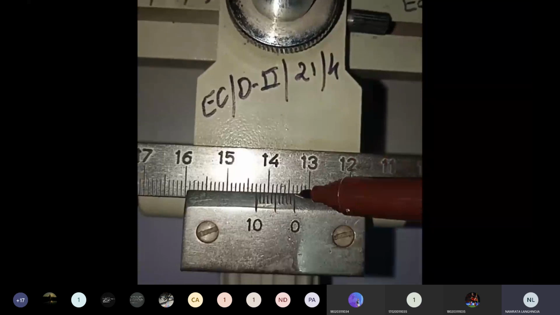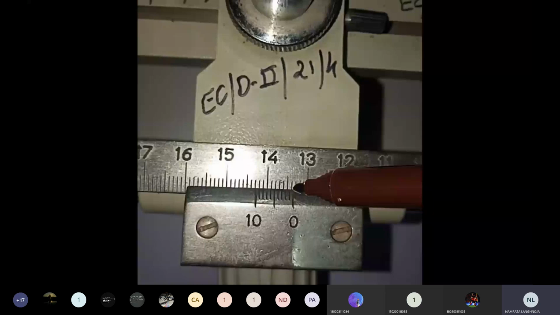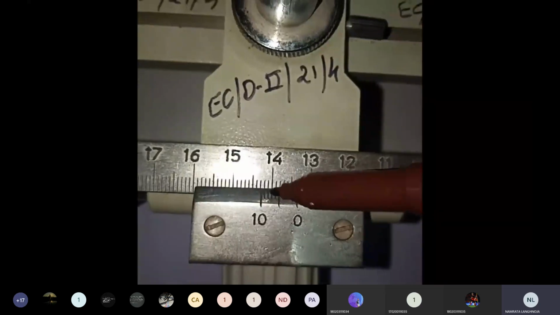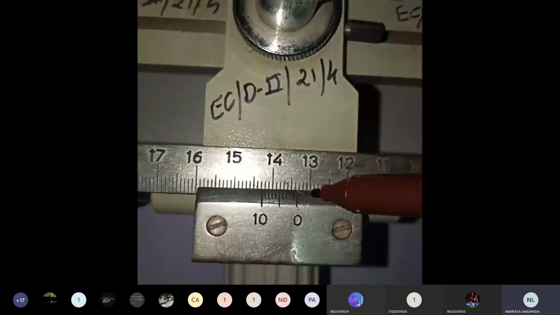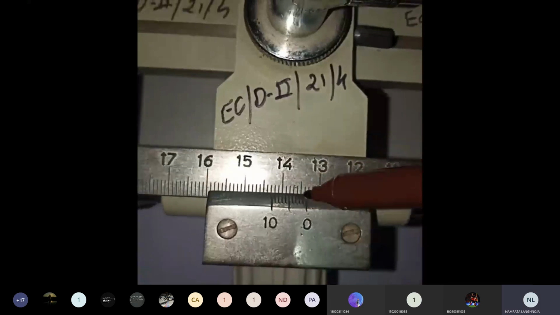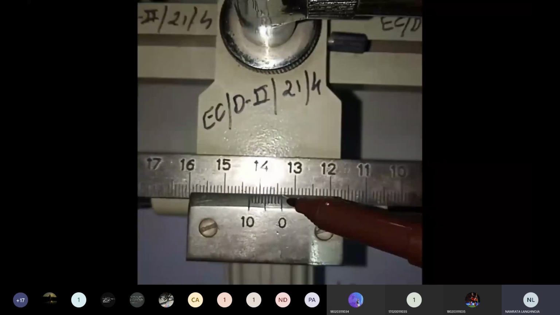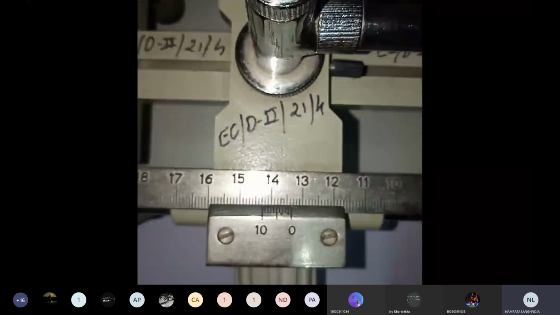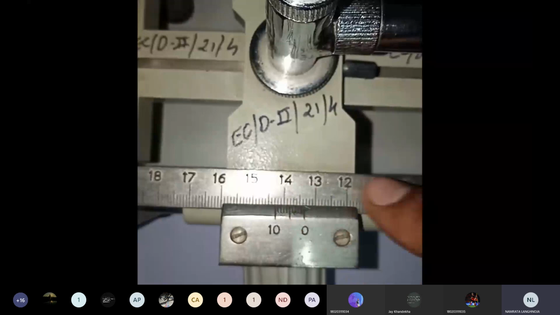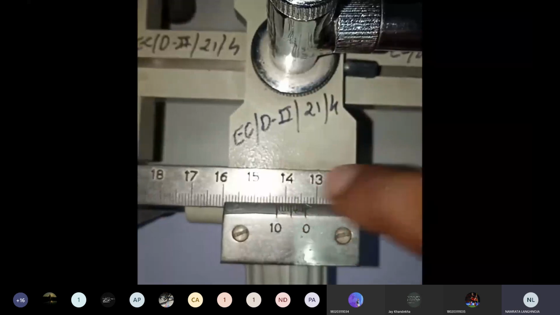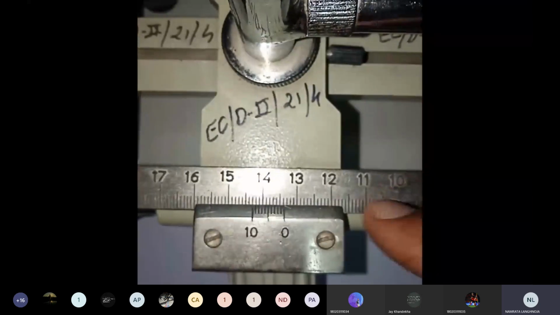This 0 is coinciding at 14.6. If you want still more precision, then we have to find out where, out of this 0 to 10 scale, we are coinciding. So we'll take this as 14.6, and we are moving from left to right. So our scale is changing from 14, 13, 12, 11, and so on. Our first reading will be at this 14.6, and I am still moving in this direction, so the next reading will be 13 or 12, whatever it will be.